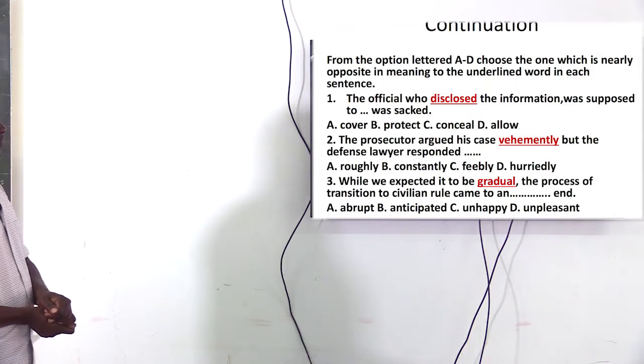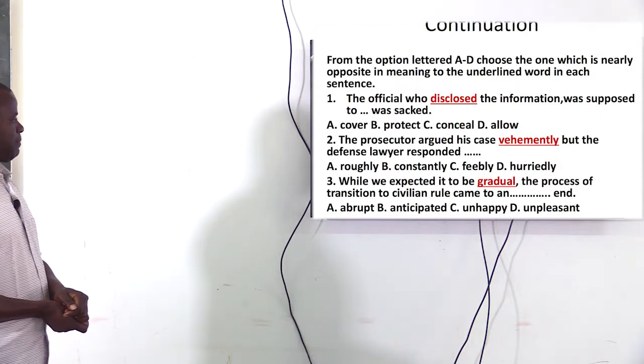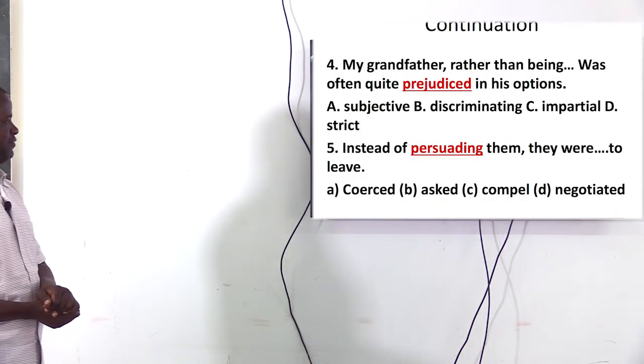Number 3, while we expected it to be gradual, the process of the transition to civilian rule came to an end. Now look at the options: abrupt, anticipated, unhappy, unpleasant. We move on, number 5.